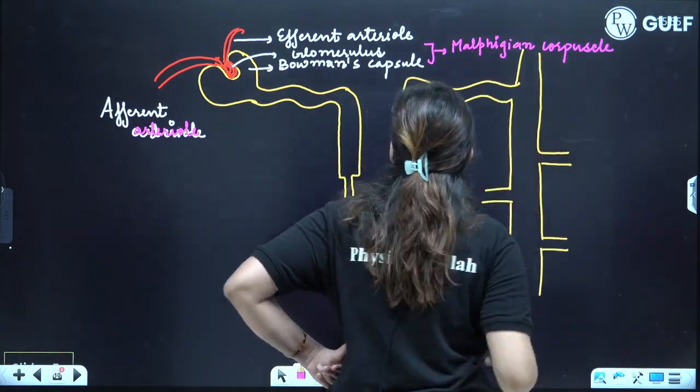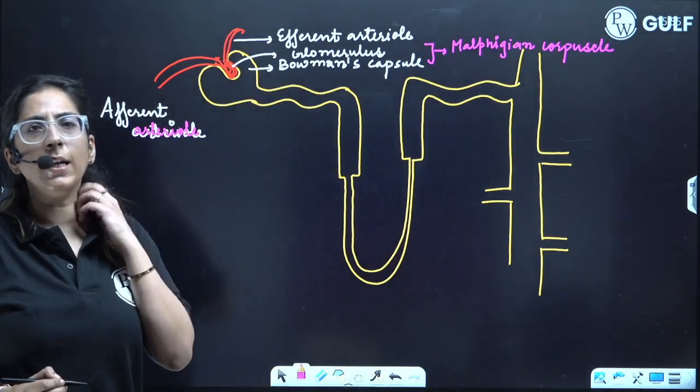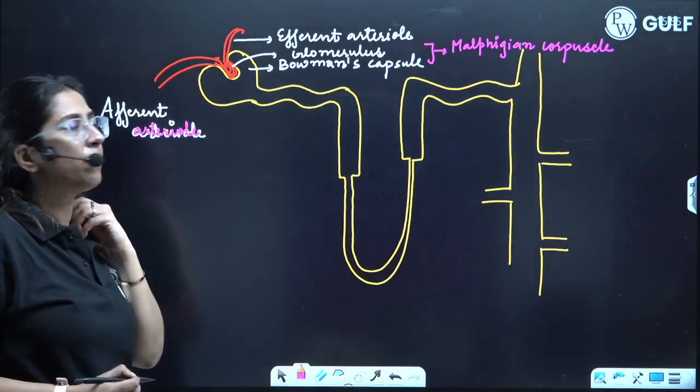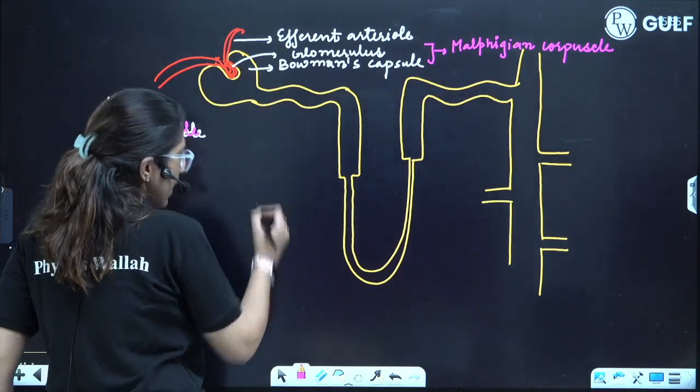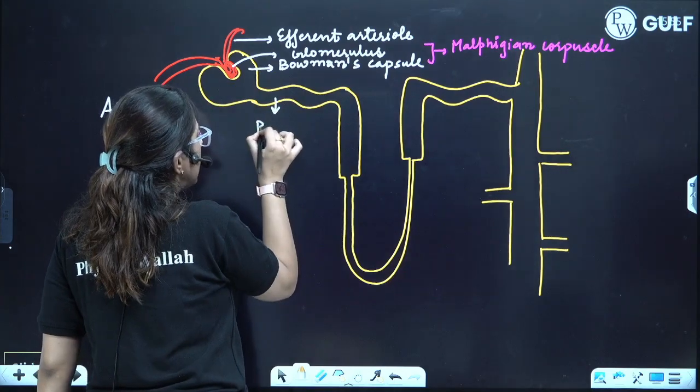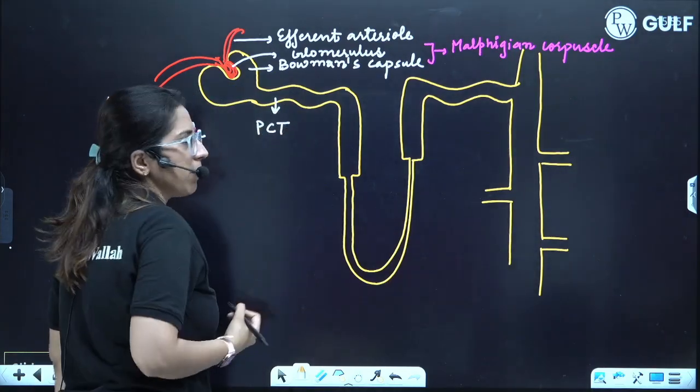Clear? Now, this is the Bowman capsule, and the next structure which you can see over here, what is this? This is the PCT, proximal convoluted tubule, right?